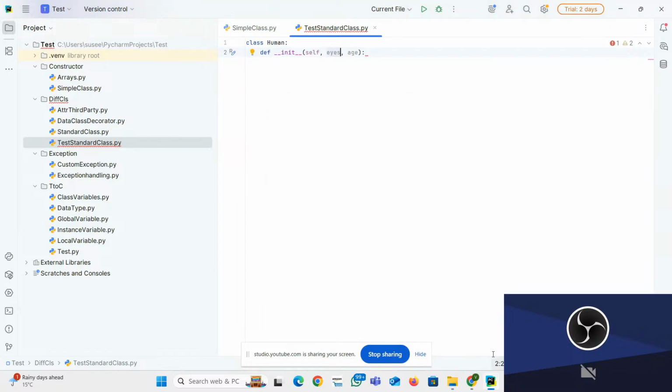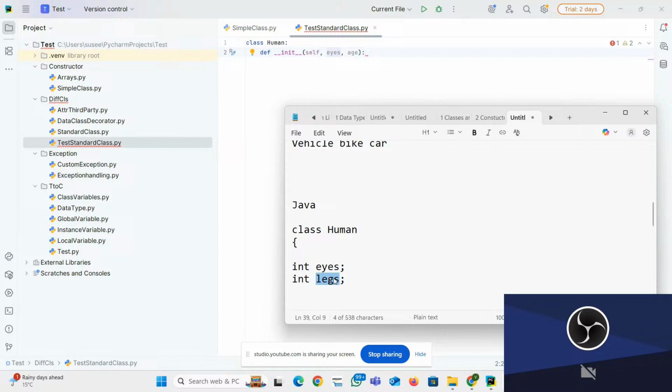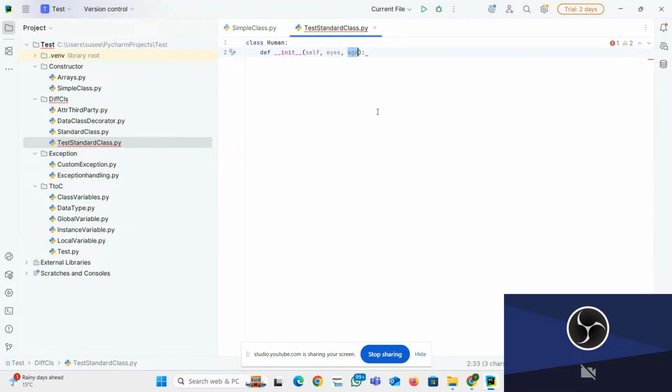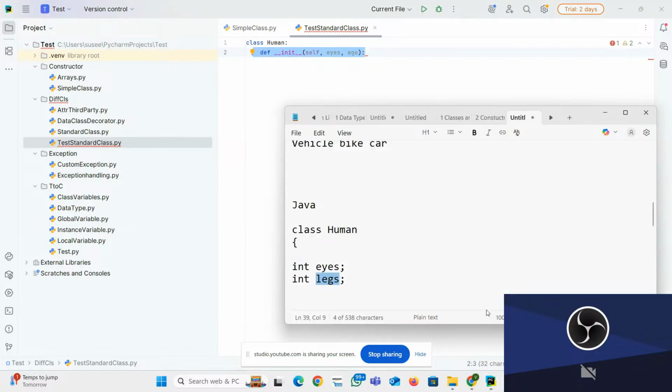Eyes, legs. Okay, you will feel that, boss. You mentioned that you are going to do some magic. What is this actually? First of all, def __init__ something, right? There is a huge explanation behind this, but still I will explain it. This is called a constructor.